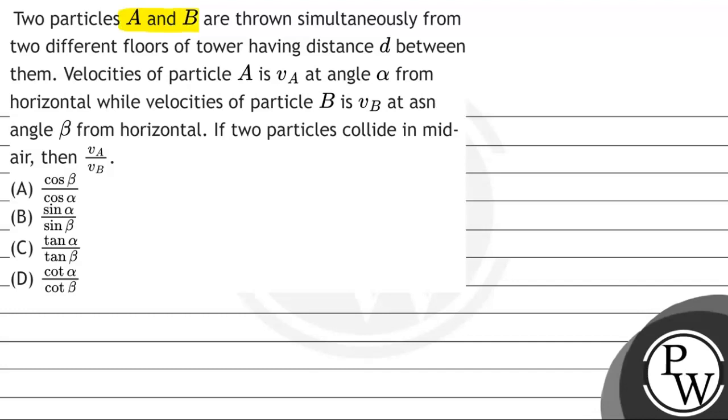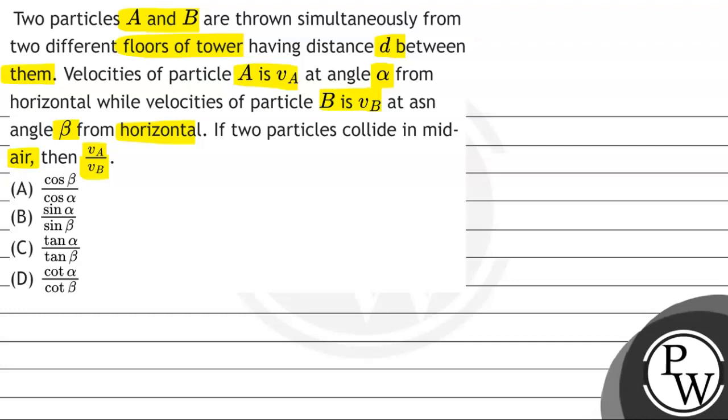Two particles A and B are thrown simultaneously from two different floors of a tower having distance d between them. Velocity of particle A is given to us as VA and it is thrown at an angle alpha from horizontal, while velocity of particle B is VB and it is thrown at an angle beta with horizontal. If the two particles collide in midair, then we have to find the value of VA upon VB.